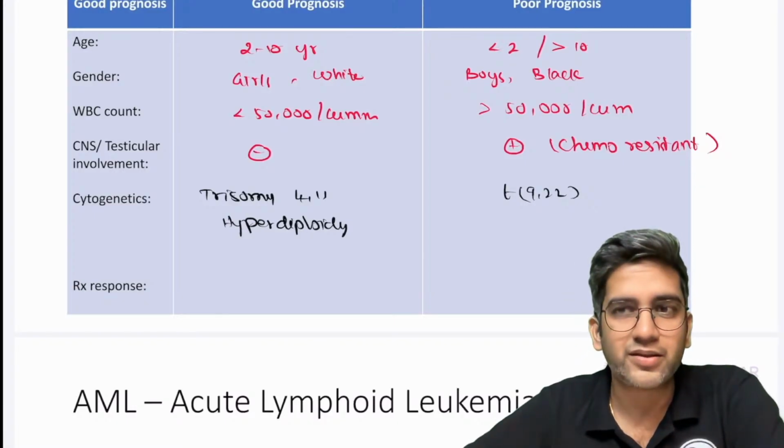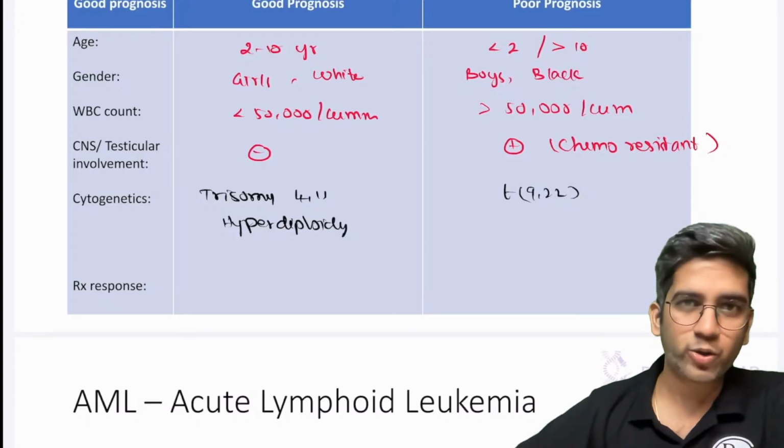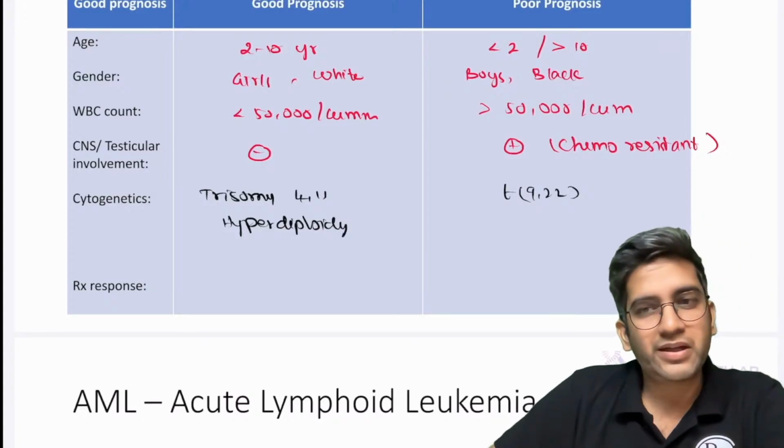In the US, whites have more access to healthcare because of the economy. That's why when all the studies come, it becomes a good and bad prognosis.